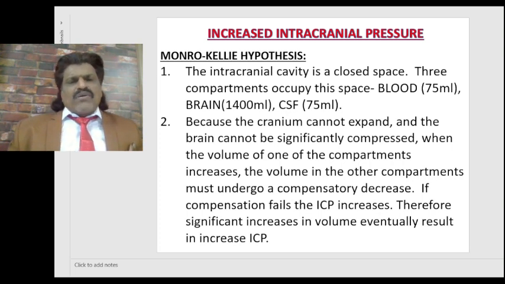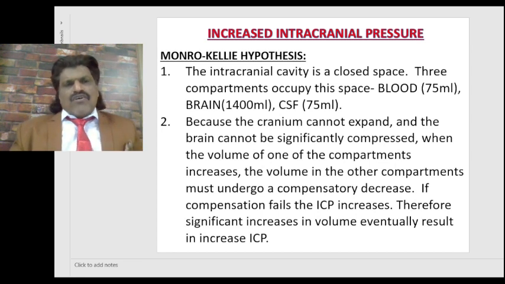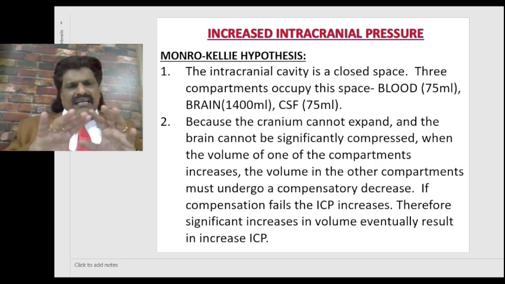Now I'm going to talk about a very, very important concept, the increased intracranial pressure, especially the Monro-Kellie hypothesis. According to this hypothesis, the intracranial cavity is a closed space.